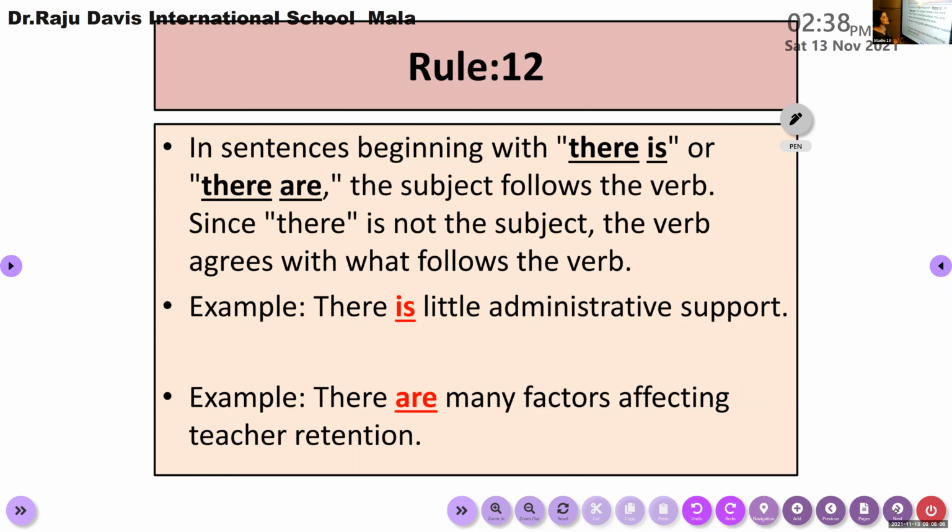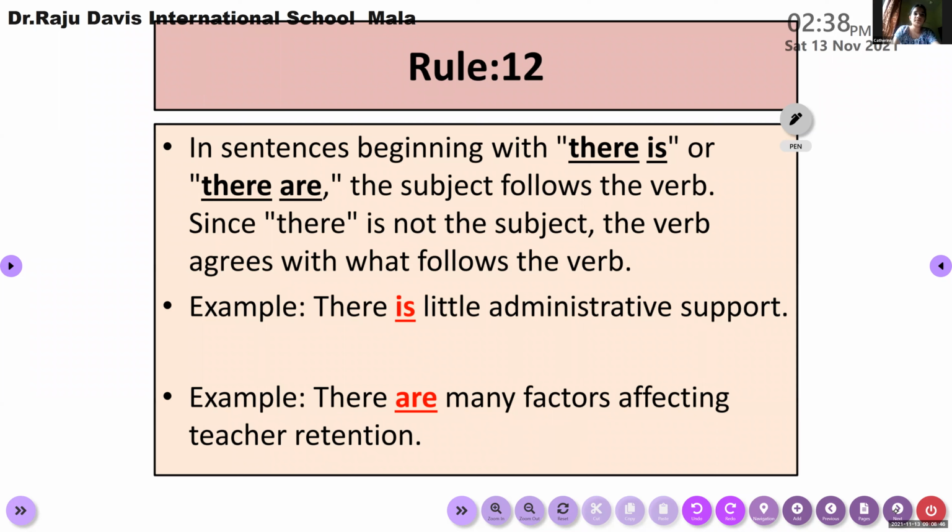So when a sentence is starting with words like here and there, before filling the blank, please check the noun used after the verb. If the noun used after the verb is singular, use a singular verb: there is. If the noun used after the verb is plural, then you can use there are. There is a girl. There are two or three girls. There are girls in my classroom. So the actual subject of the sentence you can see only after the verb in such sentences which are starting with there and here. Clear? Am I clear?